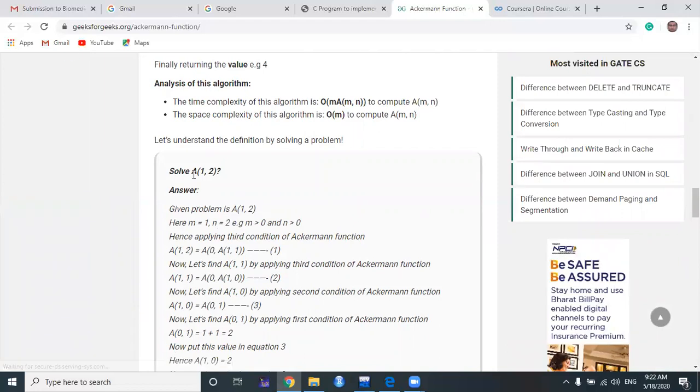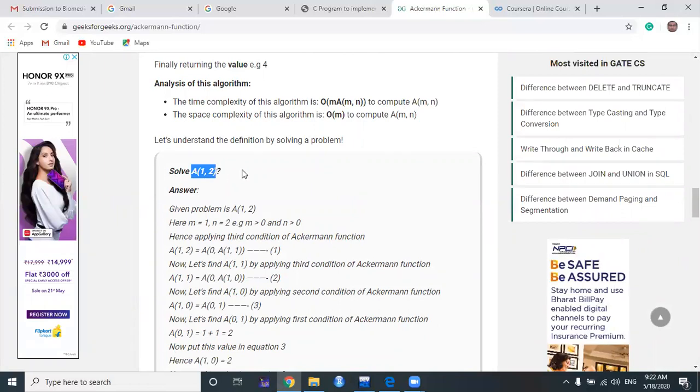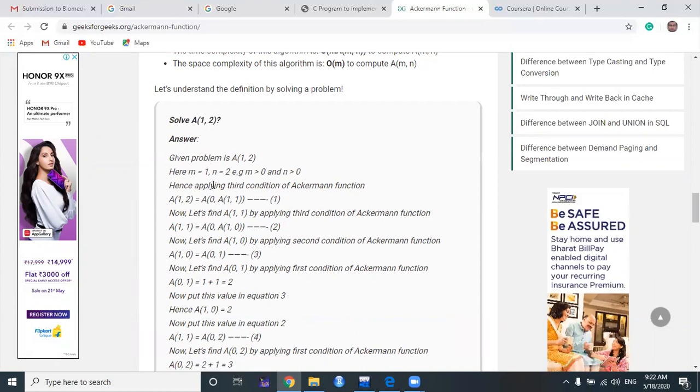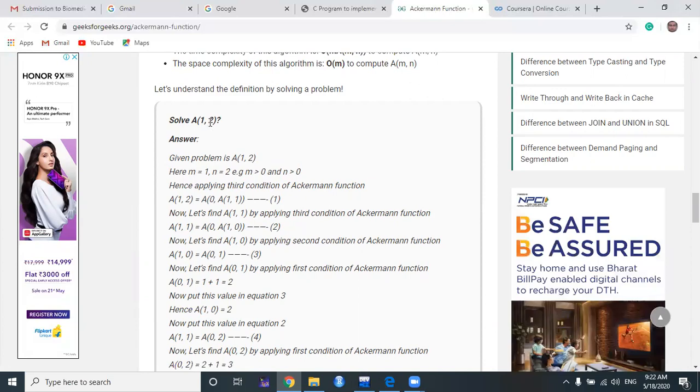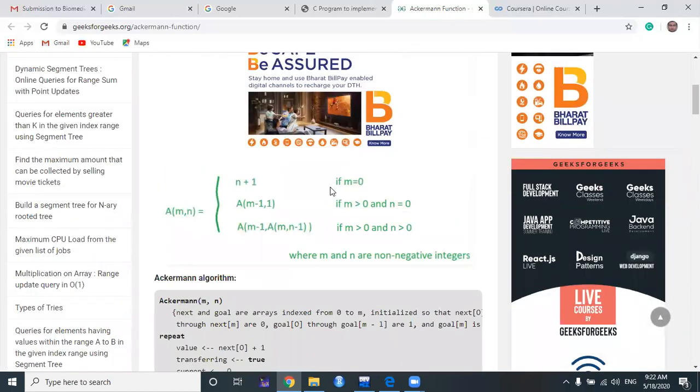Now the value that we are going to solve with the help of the Ackermann function is a of 1 comma 2, where the value of m is 1 and n is 2. Both are non-negative integers, so we can easily move forward with the Ackermann function, right? So given the problem a of 1 comma 2, please remember this formula. This formula is very important.